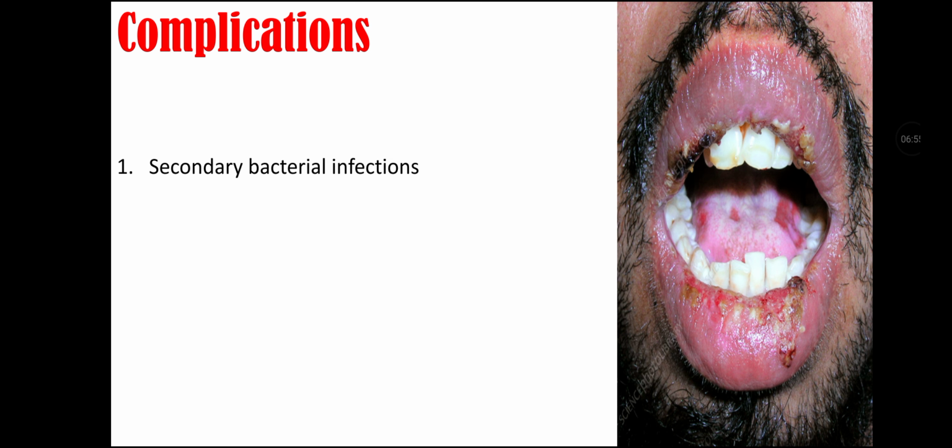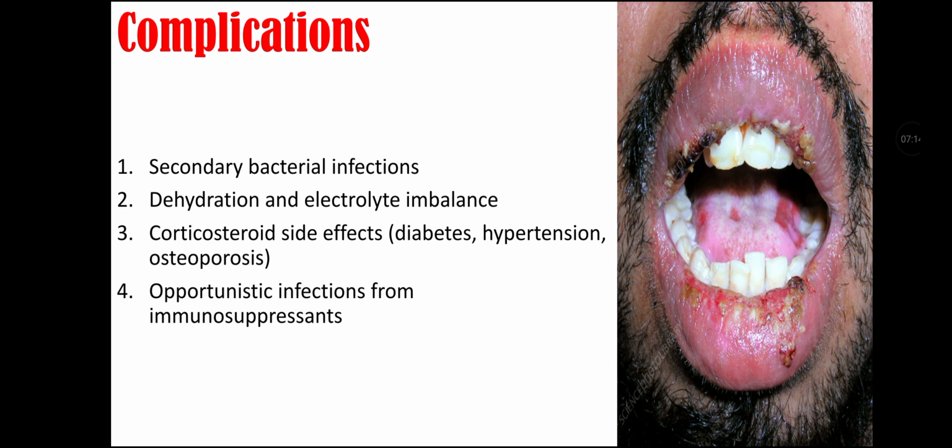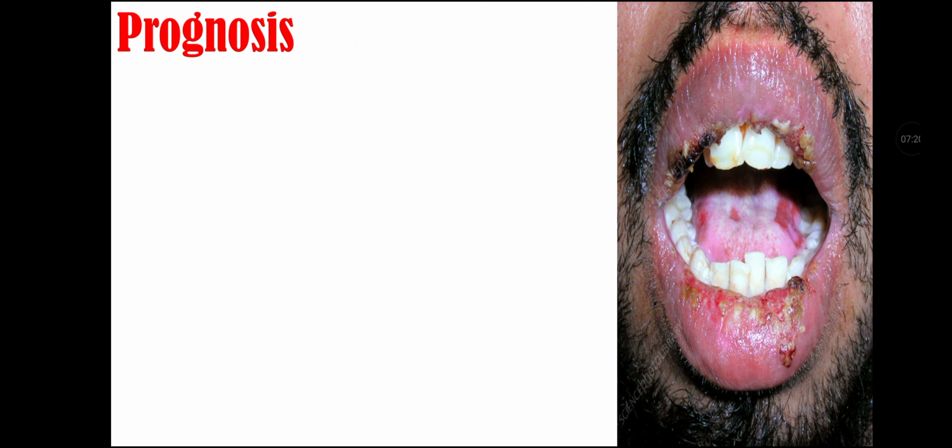Complications of pemphigus vulgaris. First, we control secondary bacterial infection and dehydration. Electrolyte imbalances should be managed. Corticosteroid side effects can happen, so these should be managed. For example, the things that can happen because of corticosteroids are diabetes, hypertension, and osteoporosis. It can also cause opportunistic infections from immunosuppressants, and it can rarely cause sepsis.